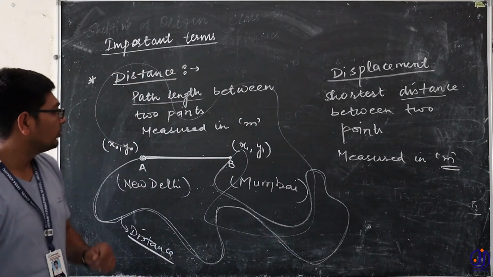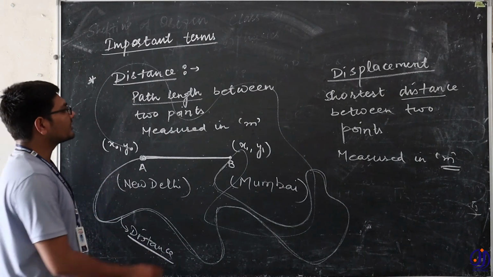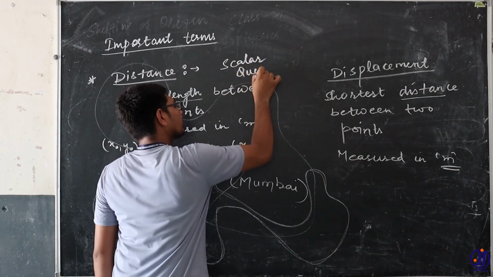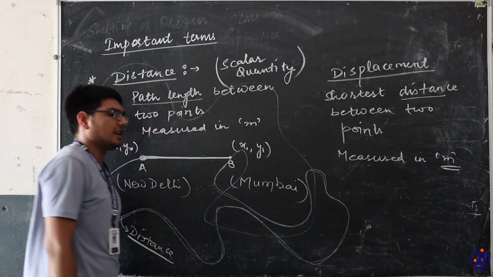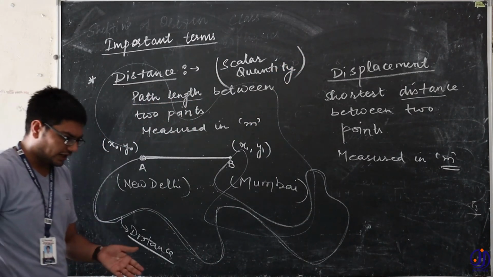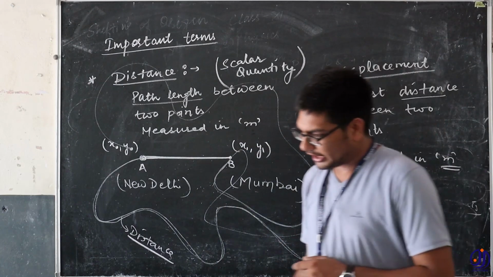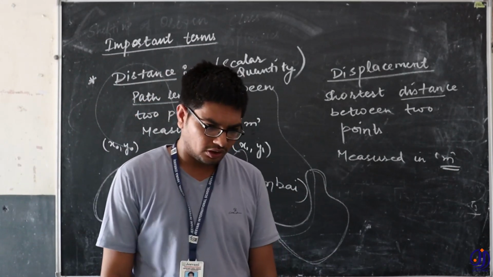Now, there is a difference between distance and displacement. Distance is a scalar quantity. For distance, we don't need to follow any direction sense, because we know where the path is leading us, and we are going along that path. We are not following any particular direction.